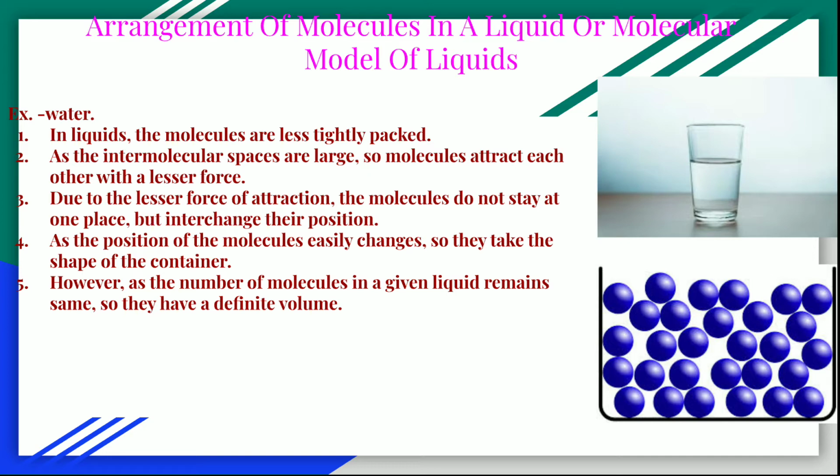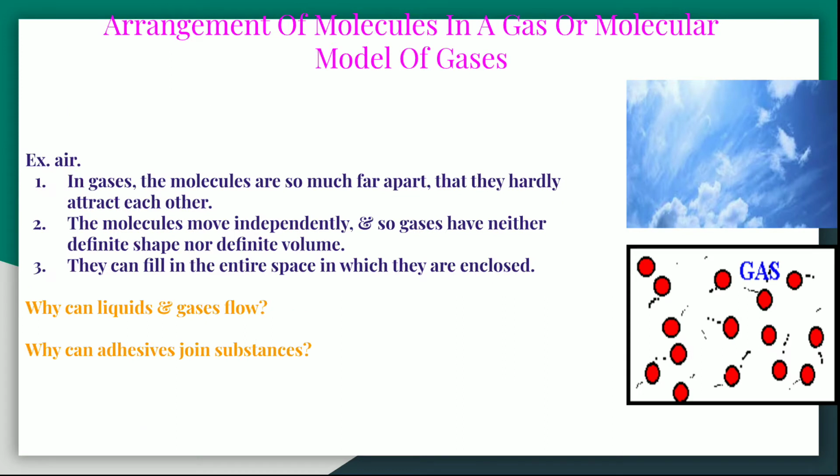So, due to the lesser force of attraction, the molecules do not stay at one place but interchange their position. As the position of the molecules easily changes, they take the shape of the container. However, as the number of molecules in a given liquid remains the same, they have a definite volume.